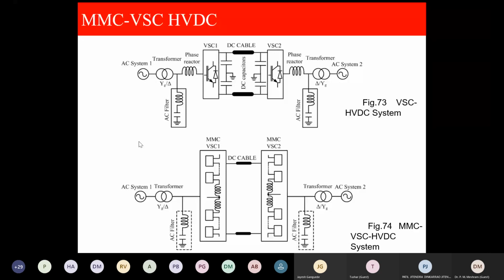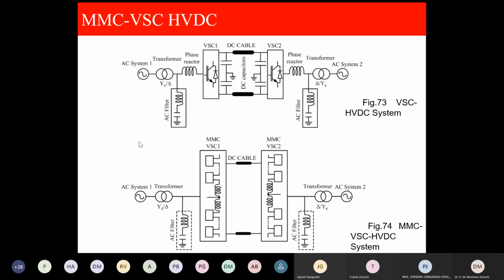Lower arm 400, so it is 800. 800 multiplied by 3, 2400 submodules. 2400 plus 2400, 4800 submodules in a line, at the sending end half and at the receiving end half. And you just go on multiplying by 2. That number is the semiconductor switches.